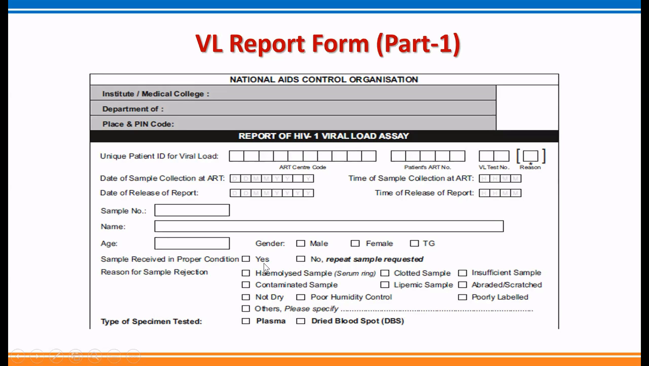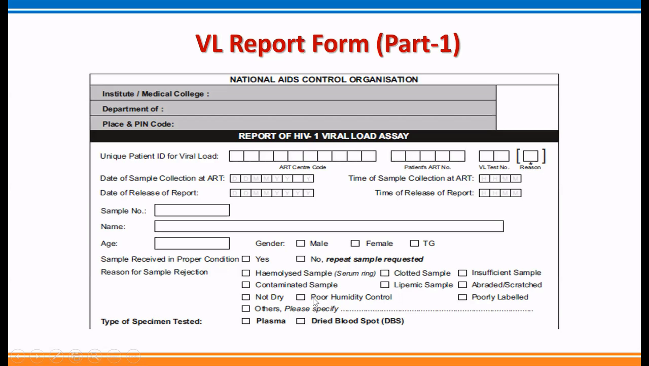If it is yes, there is no need to write anything else. But if no, then a repeat sample is requested. If the sample is rejected, the laboratory needs to mention the reason for sample rejection. There are various reasons mentioned here. The appropriate reason has to be ticked by the viral laboratory, like whether the sample is hemolyzed, clotted, insufficient, contaminated, lipemic, scratched, or not completely dry.